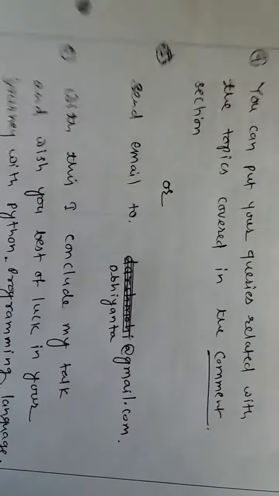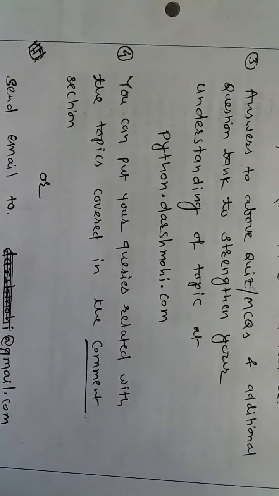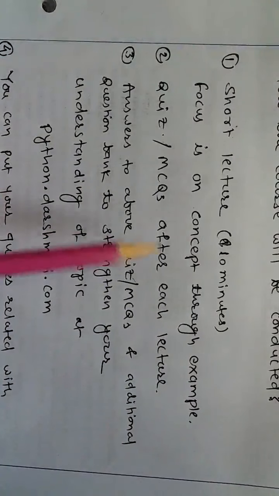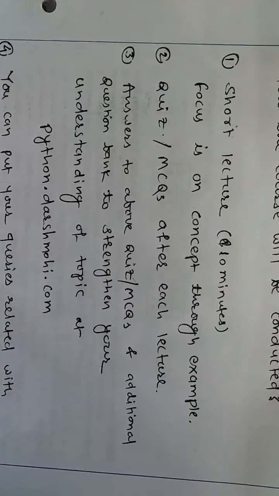So there are a total of 11 lectures. These are very short lectures. Each lecture is of 10 minutes, and the focus is mainly on the concepts through examples.